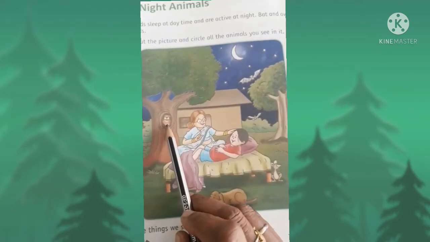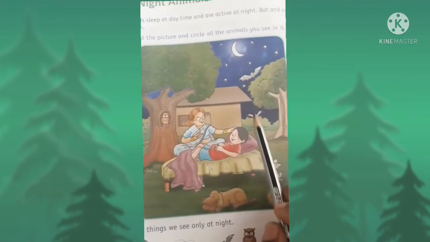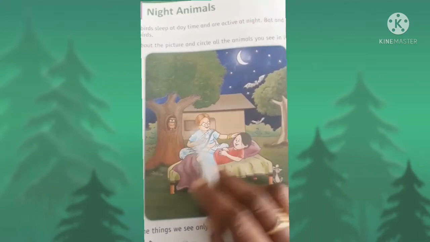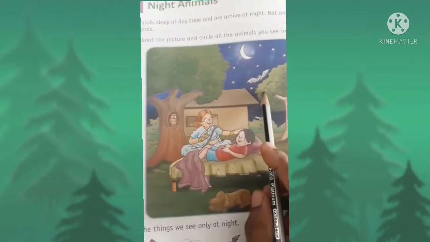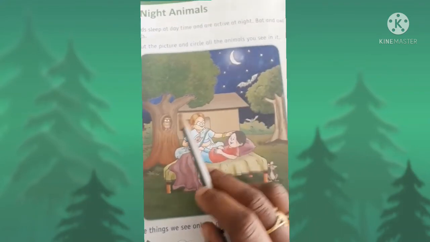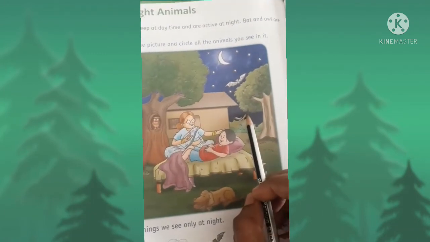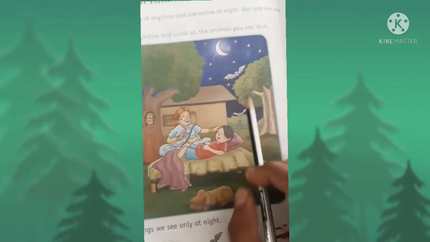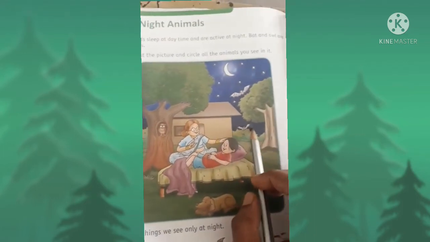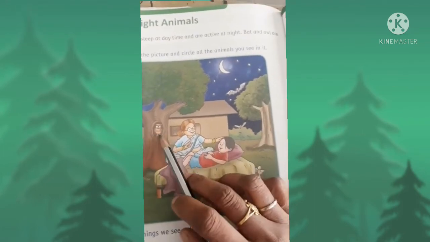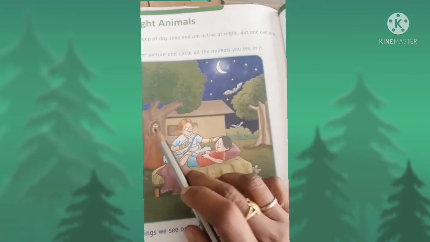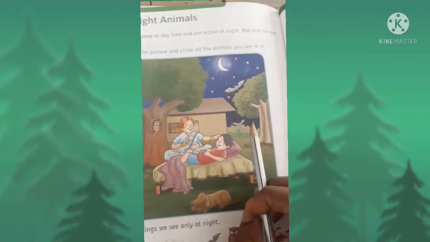And owl, these are bats. These two birds we can see at night. Owl and bats sleep at daytime and are active at night. So we can see these two birds during night time.